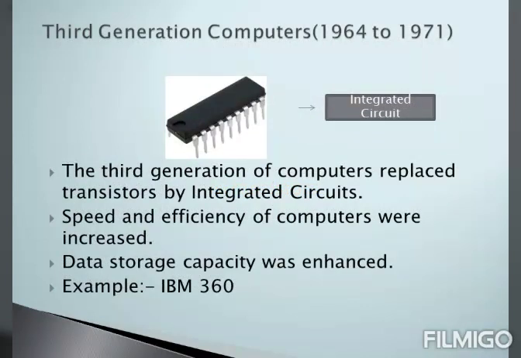Third generation computers from the year 1964 to the year 1971. The third generation of computers replaced the component transistors by ICs, that is integrated circuits. Integrated circuits have been shown in the image. The speed and the efficiency of the computers of third generation were increased. Also, the data storage capacity was enhanced. Examples are IBM 360.